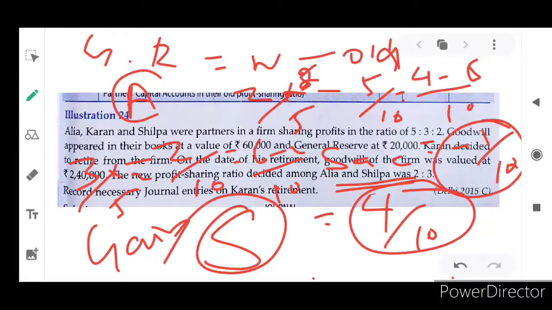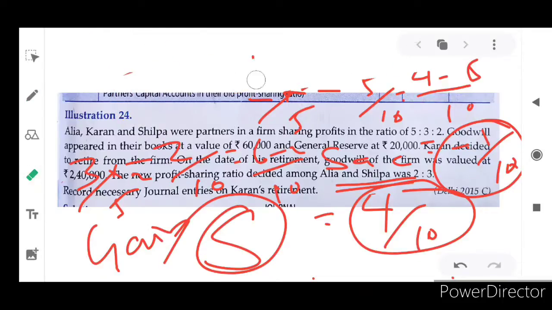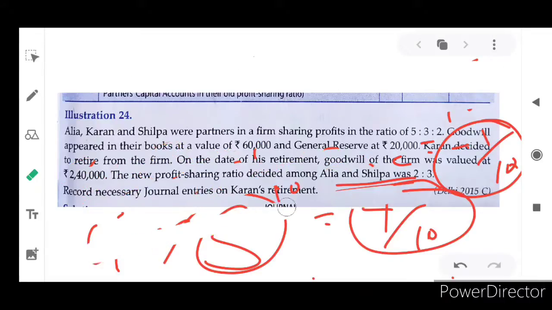Okay, now we know who gained and who sacrificed. So Karan retired and Alia sacrificed. For this, of both the partners, who has to compensate? Shilpa has to compensate. The gaining partner has to compensate the outgoing partner and the sacrificing partner, isn't it? Okay, let's discuss.